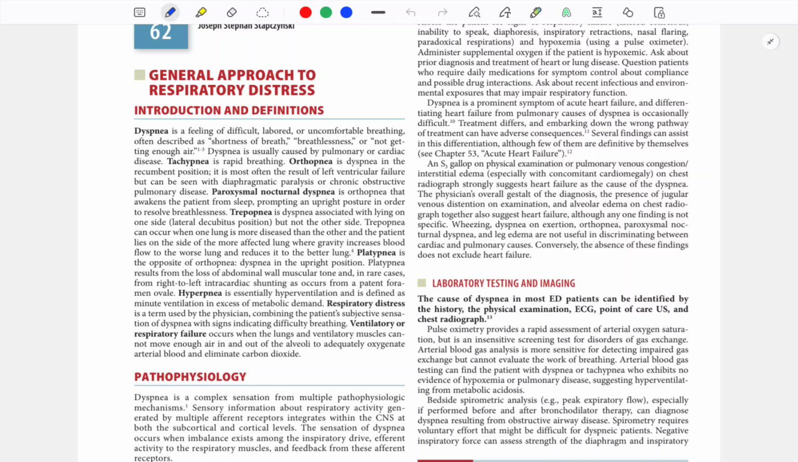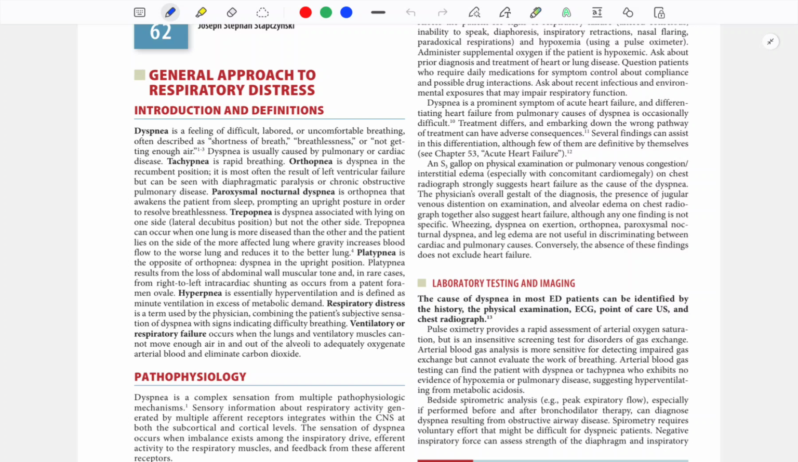Hyperpnea is deep rapid breathing, basically hyperventilation due to metabolic acidosis. Ventilatory or respiratory failure. What is distress? First is distress, then there is failure.